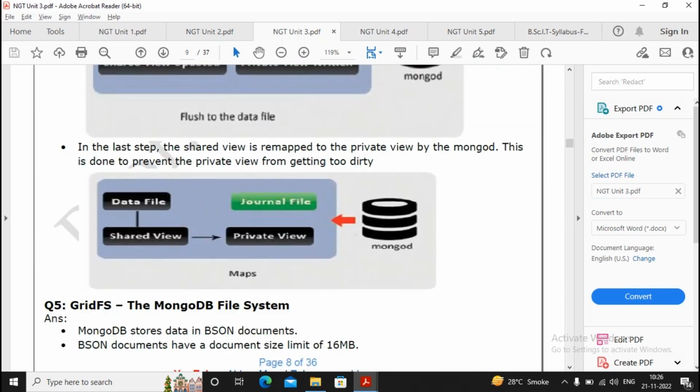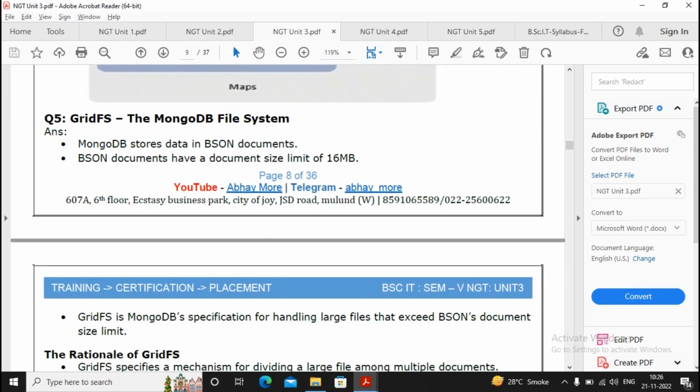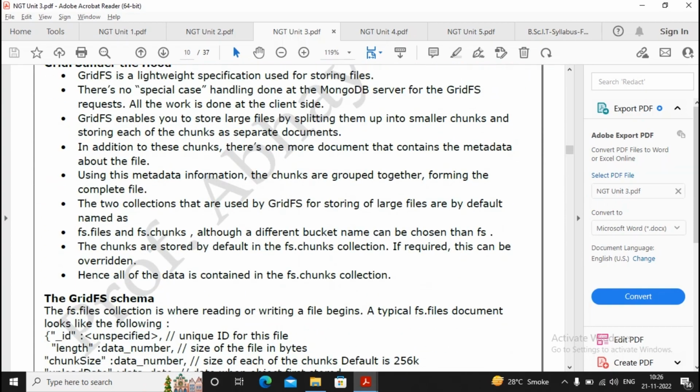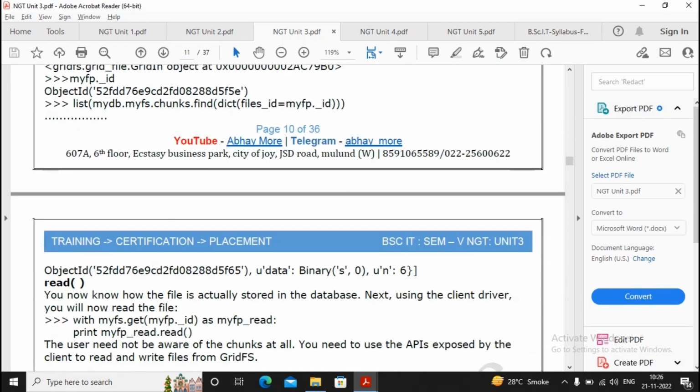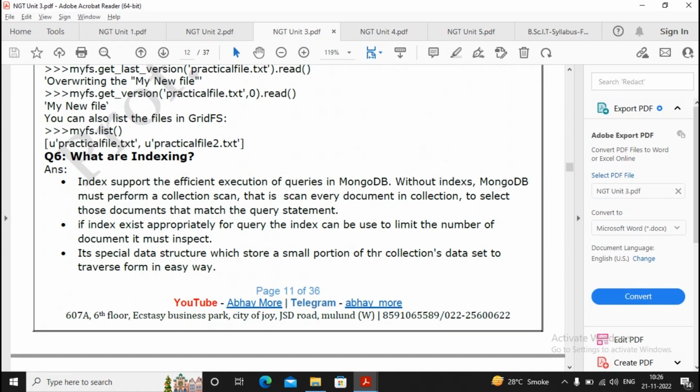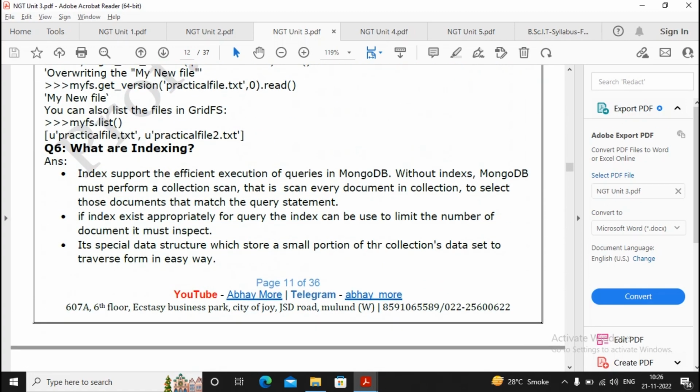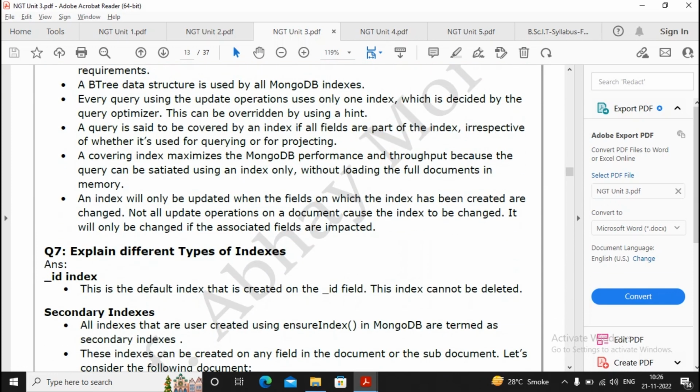Let's move ahead. You will be coming across GridFS, the MongoDB file system. Please read it nicely. This is the important one. What is GridFS and how exactly is it being used in MongoDB? What is indexing? Already we know what indexing is and the different types of indexing.